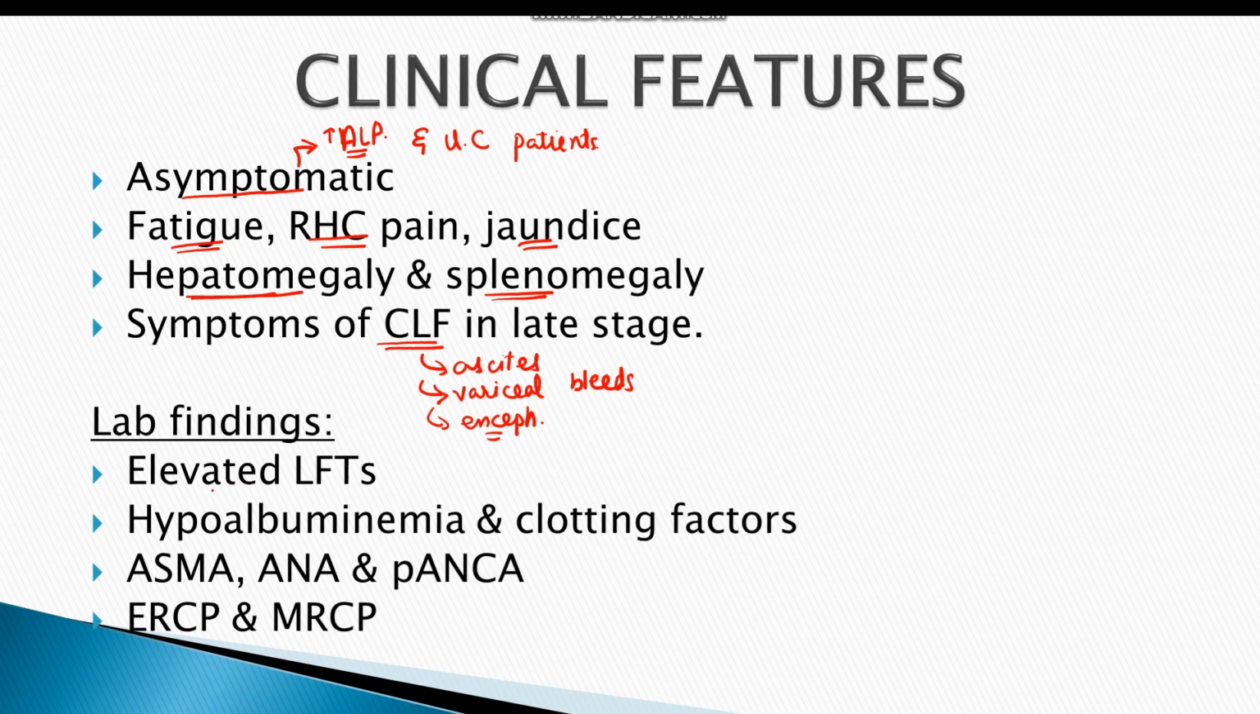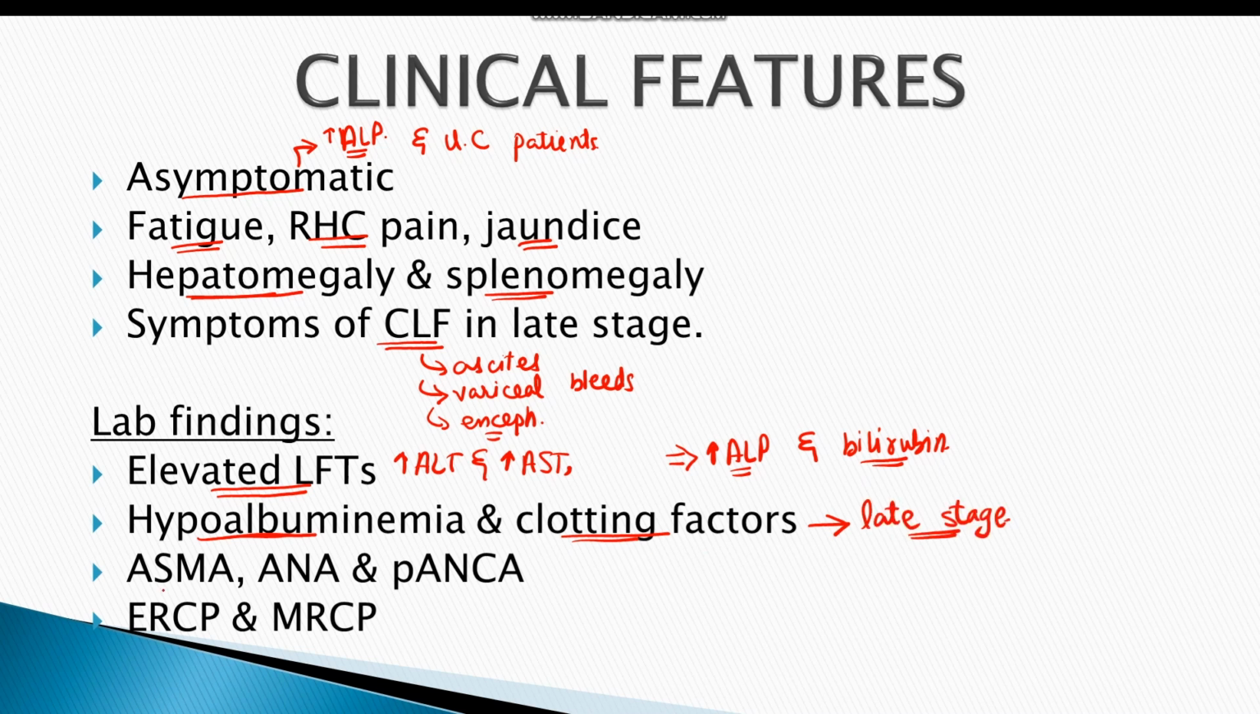The lab findings demonstrate elevated liver function tests, which include increased level of serum ALT and AST. Since it is a cholestatic disease, there is elevation in ALP and bilirubin as well. Hypoalbuminemia and decrease in clotting factors also occur in the late stage of the disease. Anti-smooth muscle antibodies, anti-nuclear antibodies, and perinuclear anti-neutrophil cytoplasmic antibodies or pANCA are present in almost 80% of the cases. ERCP and MRCP are also done to identify the disease, which reveals the formation of beads and strictures in the bile ducts.